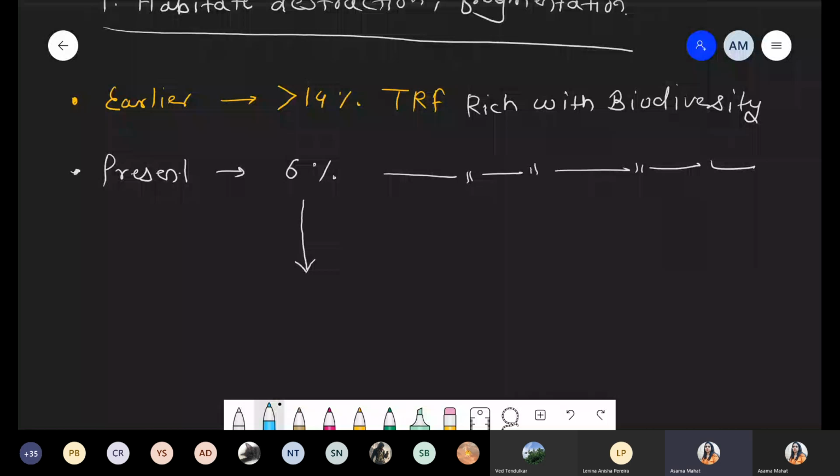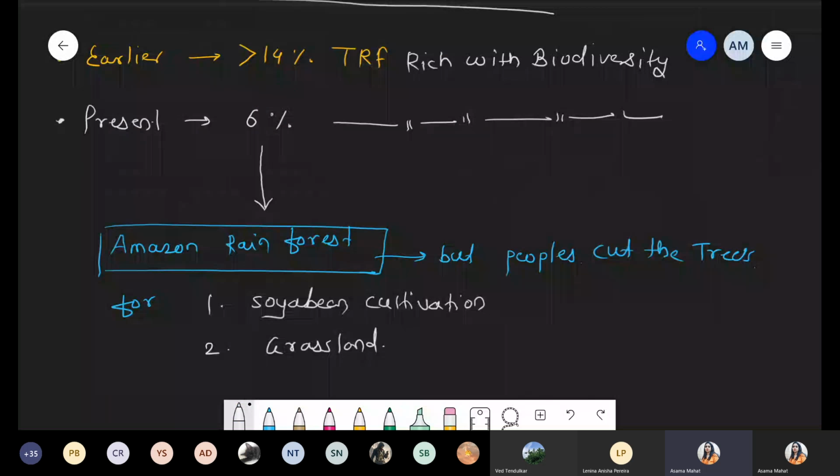So just think about this. इतना अच्छा एरिया था Amazon rainforest का. So many biodiversities are there, because when we talk about biodiversity, it is not only with respect to plants. जहाँ जहाँ पे plant present होंगे, animals also present, invertebrates also present, birds also present. That's why we talk about biodiversity, right?